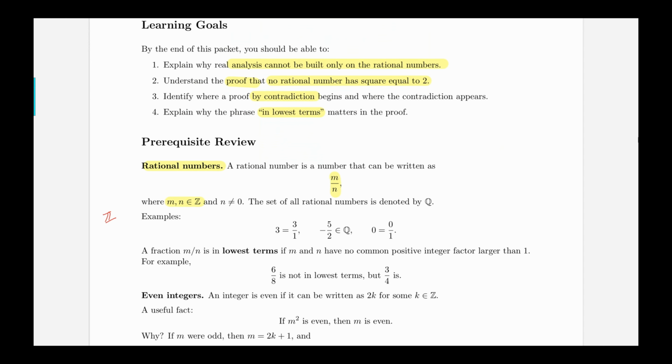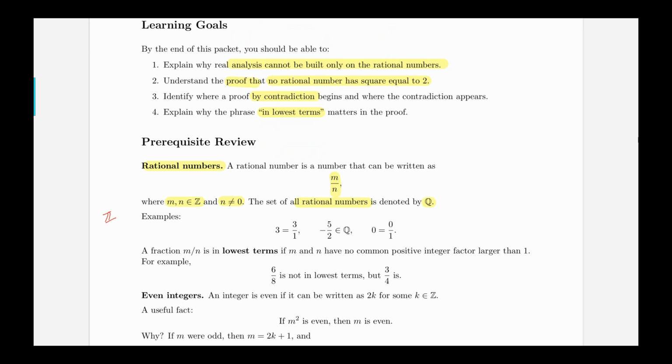And in order for this number to be defined, I want the denominator to be a non-zero integer. That's why we emphasize that n doesn't equal 0. The set of all rational numbers is denoted by the fancy Q here.